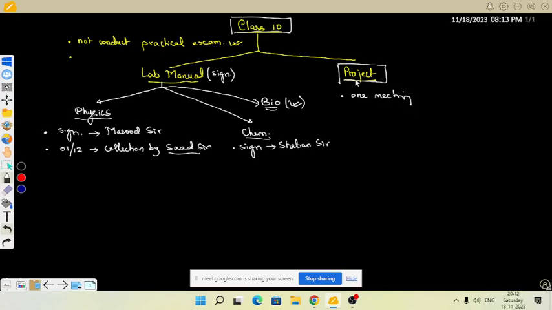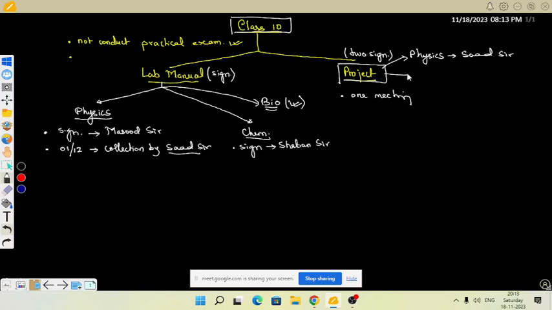Regarding the class 10th project, one meeting is required. For the physics project, collection will be done by Saad sir. But checking will be done by you, Masood sir, as I have shared the proforma on the class 10 practical group, internal examiner, external examiner. We require two signatures here. One signature will be yours, and the second, you just check it, that is only a formality. One signature will be done by you, and one by Yasir sir.